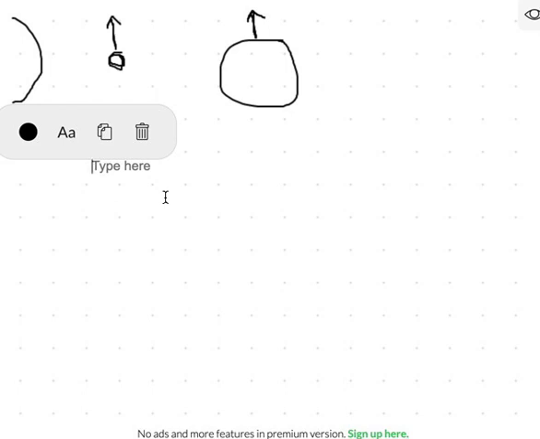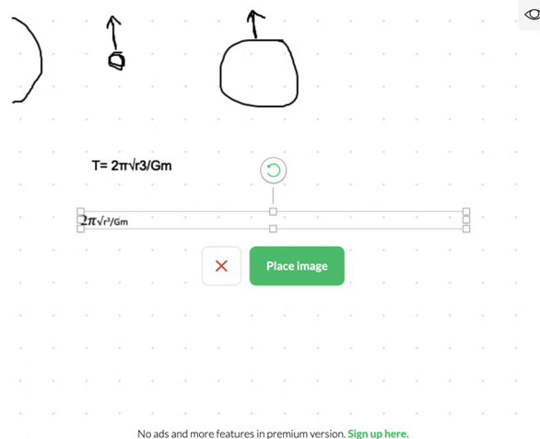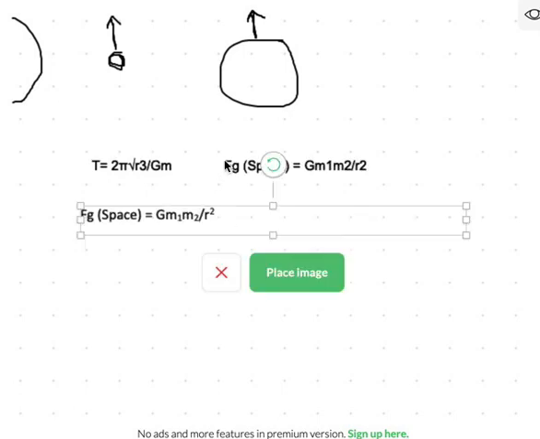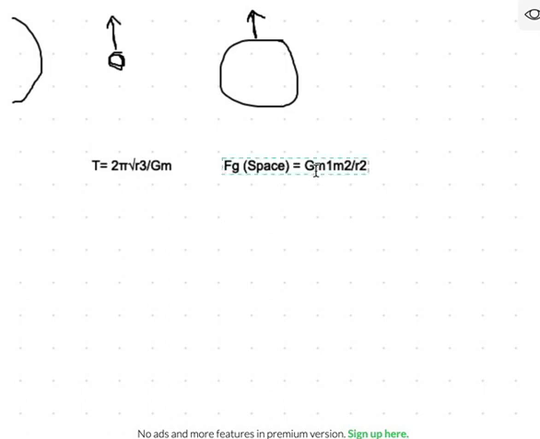When we look at orbital period, the formula for calculating orbital period is 2 pi times the square root of the radius cubed divided by the gravitational constant times the mass. Okay, and if we also look at the formula for finding the size of the force between two objects, it is the mass times the gravitational constant times the mass of the sun, divided by radius squared. So the variable that we haven't talked about here is radius.